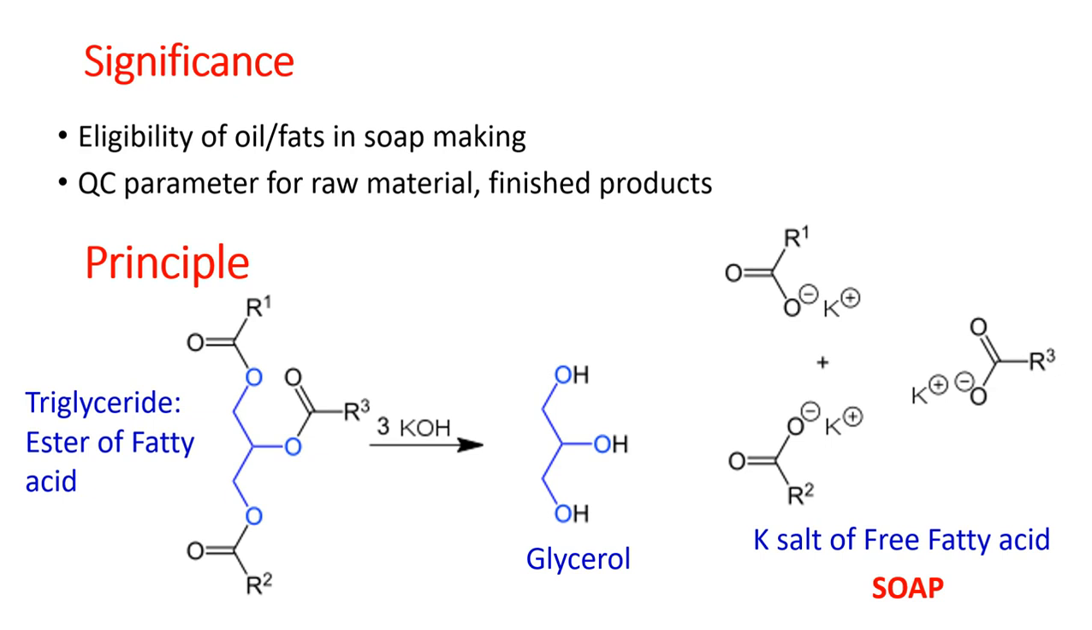That is the reason why this determination is called the saponification value, and you can prepare a soap with the help of KOH and oil. The ability of any oil to prepare a good quality soap is determined with the help of the saponification value, which is routinely known as saponification number, SAP value or SAP number.